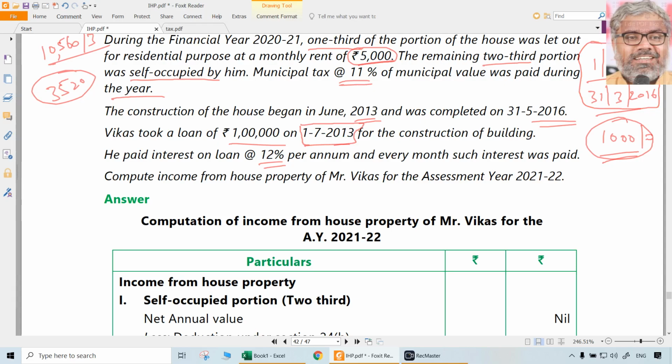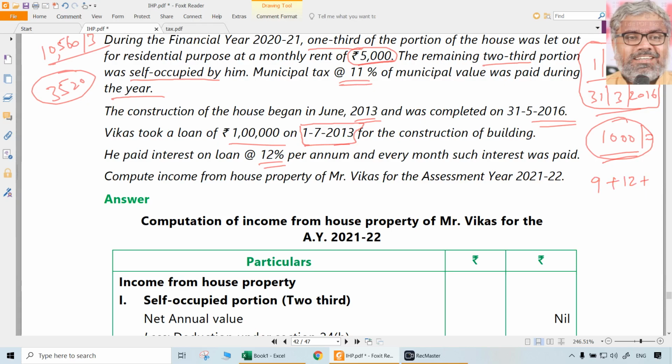Now look at the years here. 1/7/2013. So July, August, September, October, November, December, January, February, March. 9 months are there in 2013-14. Then 12 months are there in 2014-15.